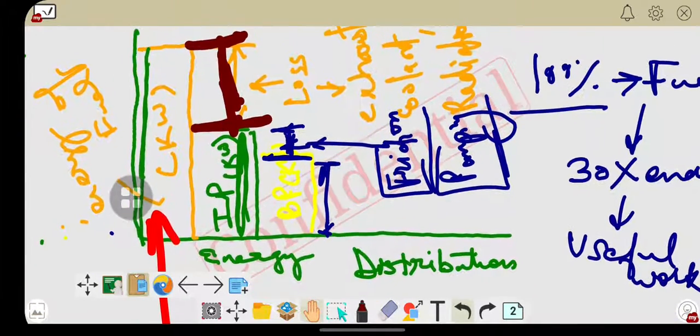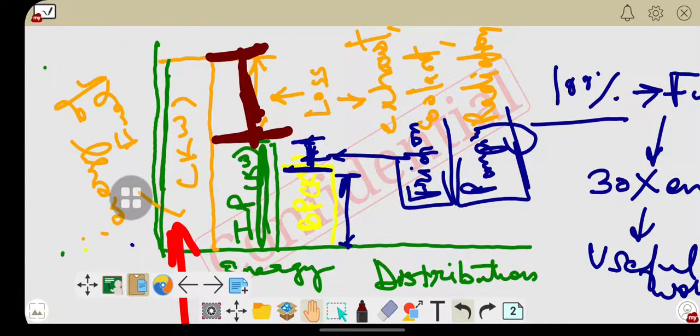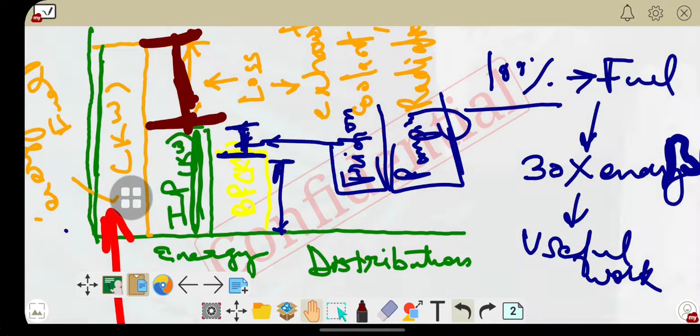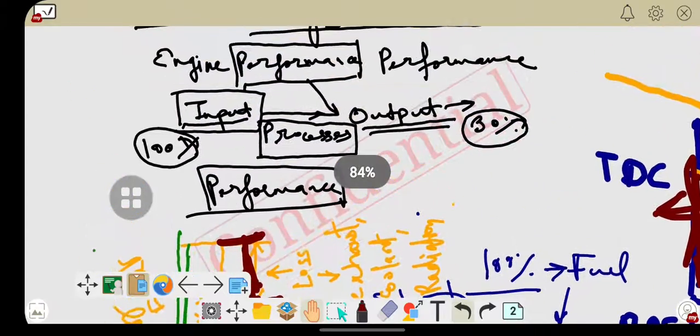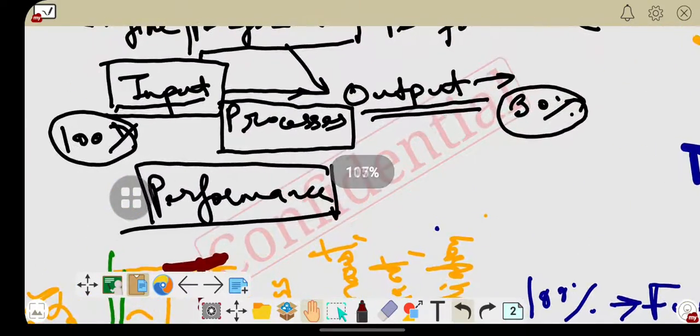See the energy distribution: if the fuel is developing 100% of energy, then this is being reduced, and up to brake power we are getting only almost 30% of energy that is useful to run the crankshaft, and the crankshaft is transmitting the power to the output shaft. Now we will discuss the performance parameters.